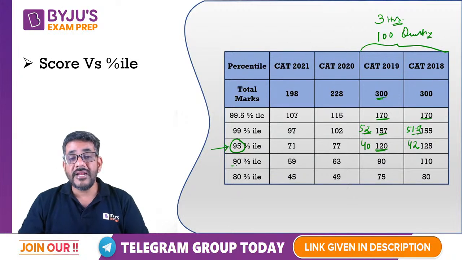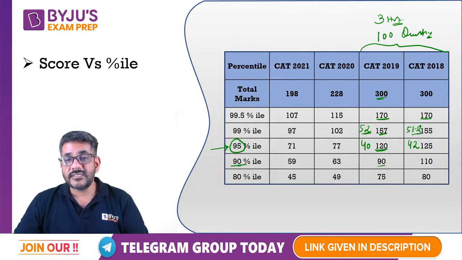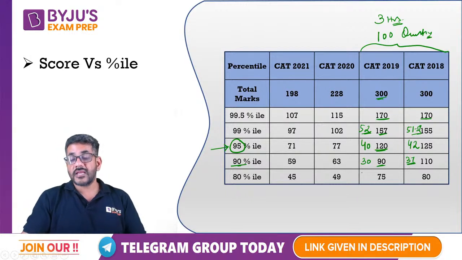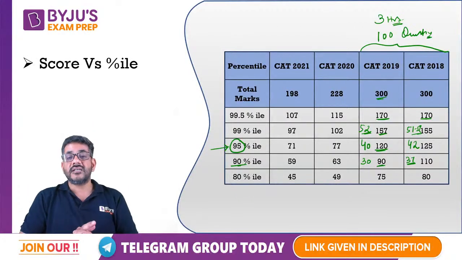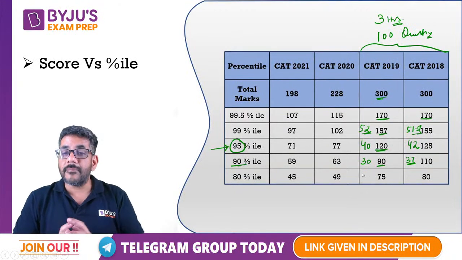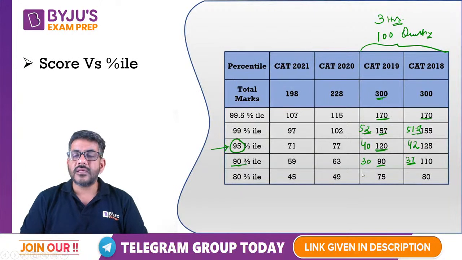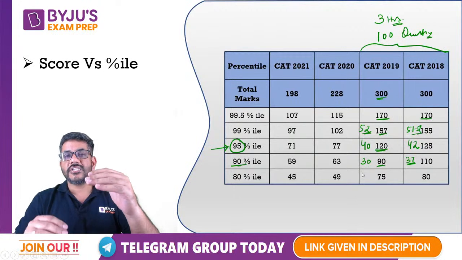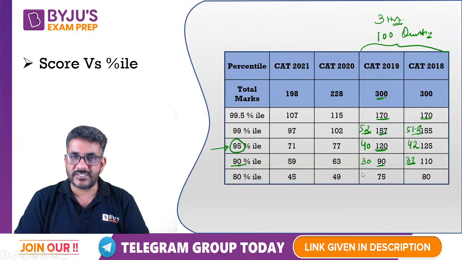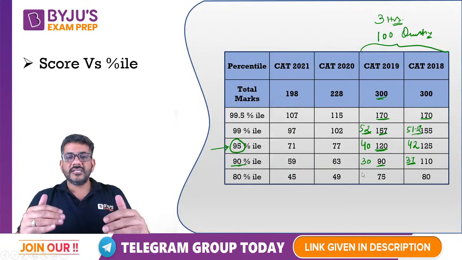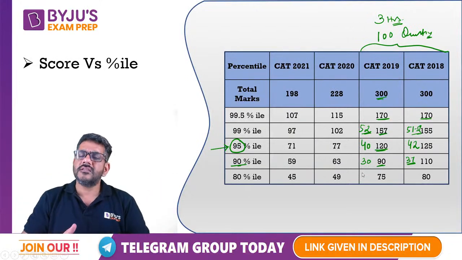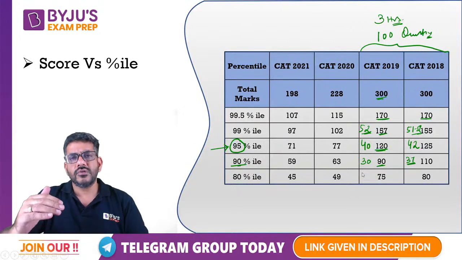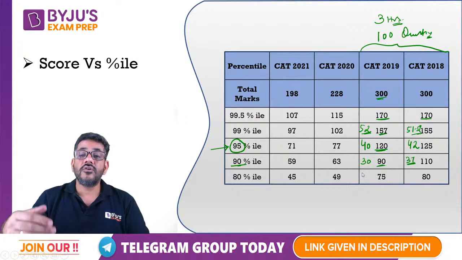But just have a look at 90 percentile. A 90 percentile was there at 30 questions here, whereas here it was somewhere around 37 questions. There is a gap of 7 questions at a 90 percentile. Why did that happen? Probably in 2018, the paper had more easier questions and more difficult questions as well, but very less number of average questions. देखिए हुआ ये कि नीचे जो 90 परसेंटाइल तक है, इजी क्वेश्चंस बहुत सारे थे, तो बहुत सारे लोग 90 परसेंटाइल तक पहुंच पाए, so they had a good score. But after that they were not able to do much.